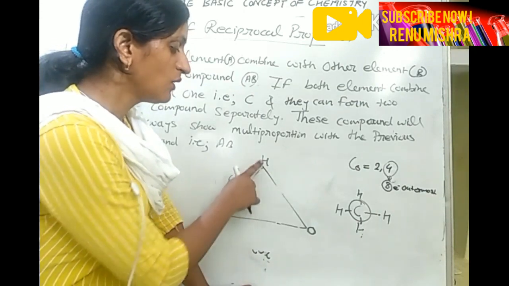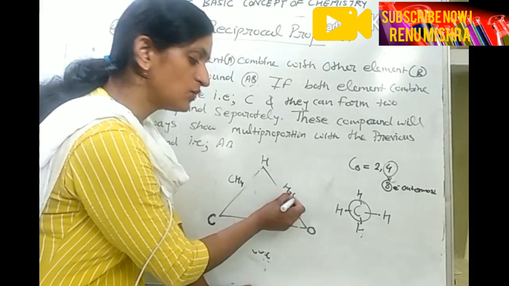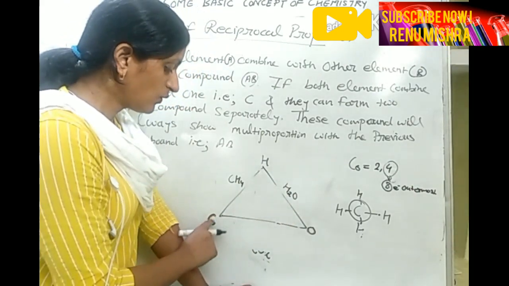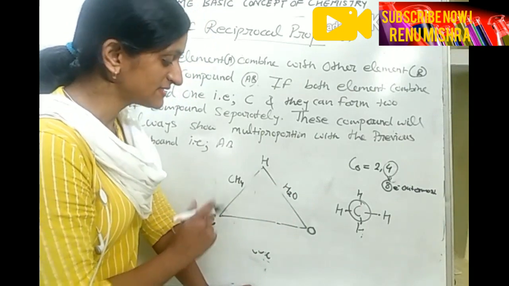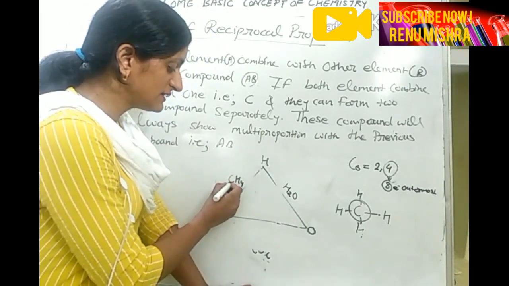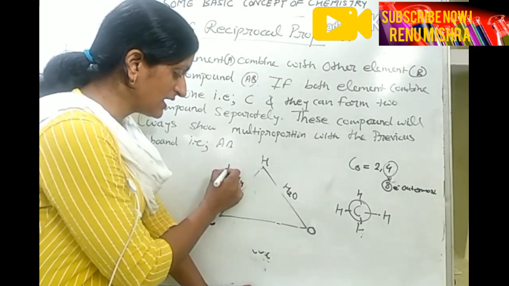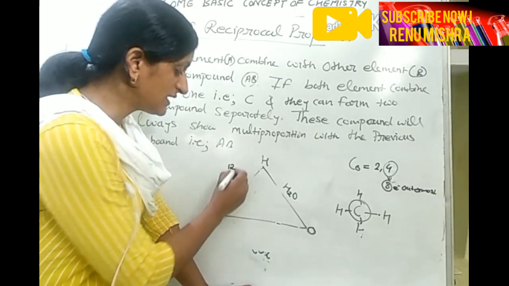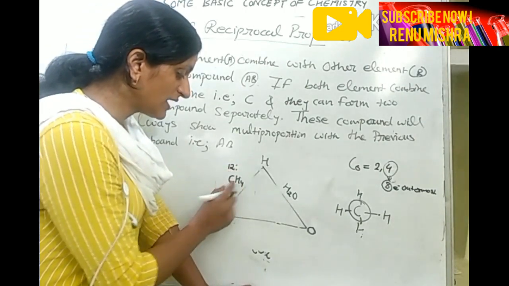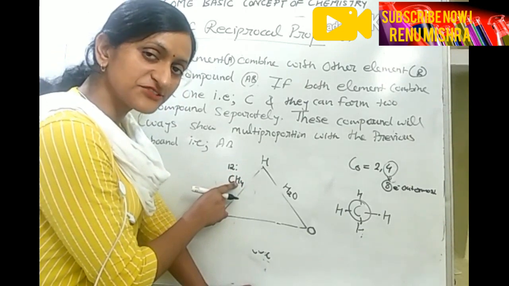And you know, when hydrogen combines with oxygen, it can change into H2O. This one you know. Okay, now I am going to write their atomic masses, that you know already. The atomic mass of carbon is always 12, and the atomic mass of hydrogen is always 1. So here carbon has atomic mass 12, hydrogen has atomic mass 1.